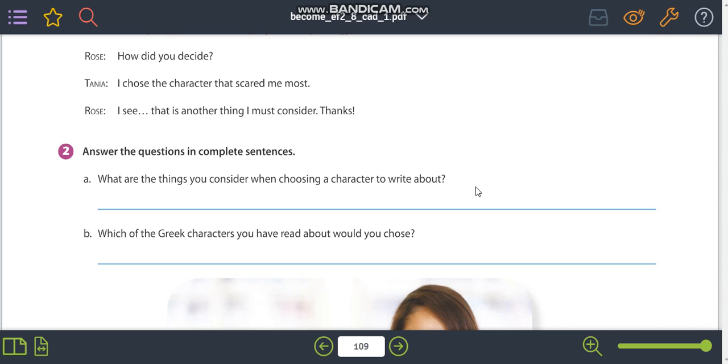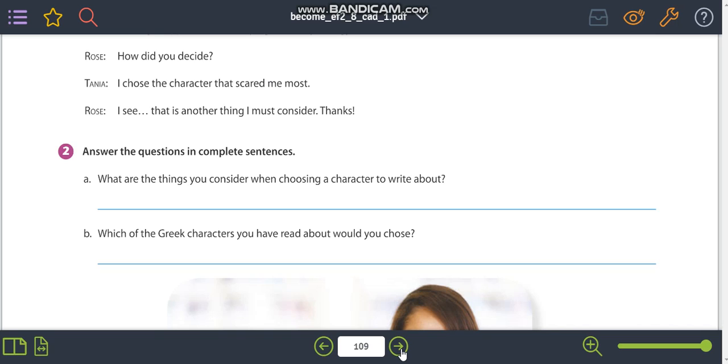You're doing a research, you are doing a project, and you have to write about a character. What will be something that you will consider? Which of the Greek characters you have read about would you choose? So now you're going to choose one of the Greek characters. It can be from the text that we read, but it can be another one that you know, no problems.